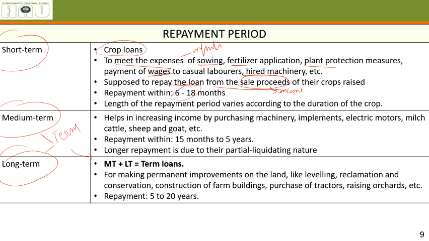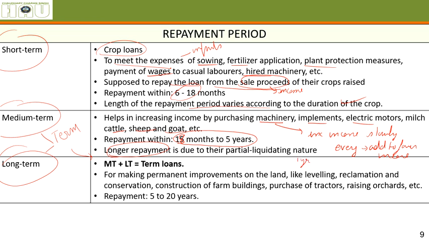Sale proceeds generally means income. This is supposed to be repaid between 6 to 18 months, and the length of repayment varies according to the duration of the crop. We have talked about it earlier as production loans. Then come medium term loans, to be repaid within 18 months to 5 years. This longer repayment period is there because loans provided for medium term include machinery, implements, electric motors, cattle, sheep, goat. These things increase income slowly, adding to the farmer's income every year.